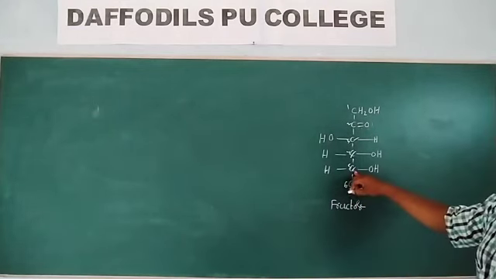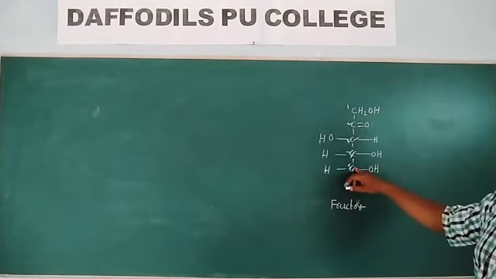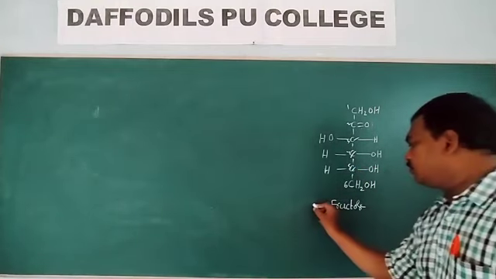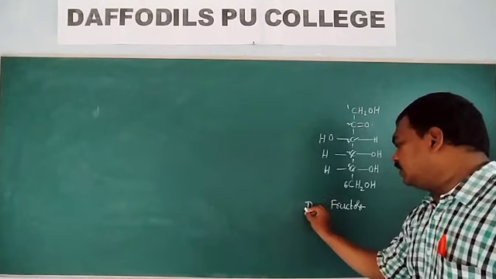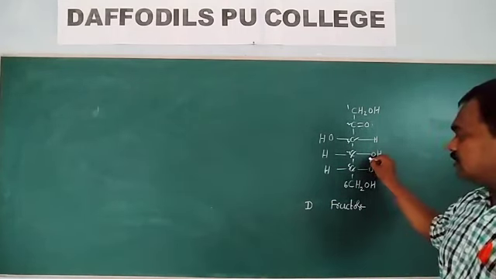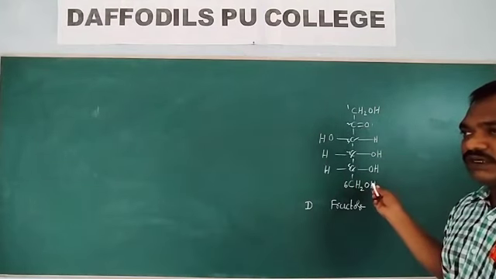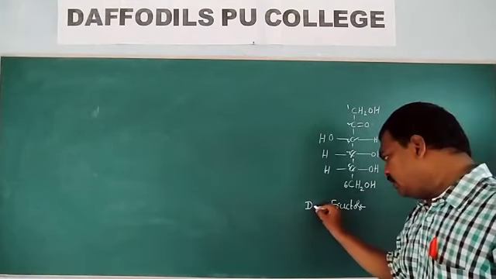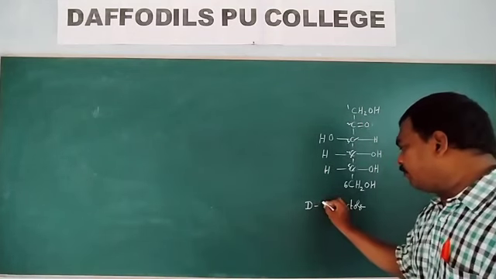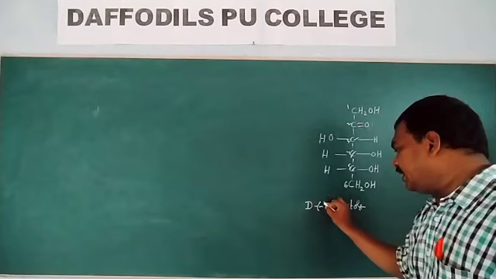Now this is fructose. In this fructose, the OH group on the last but one carbon is present on the right side. To denote that, D is used. Again, is this fructose levorotatory or dextrorotatory? Levorotatory. Hence, to represent that, I am writing a minus sign.